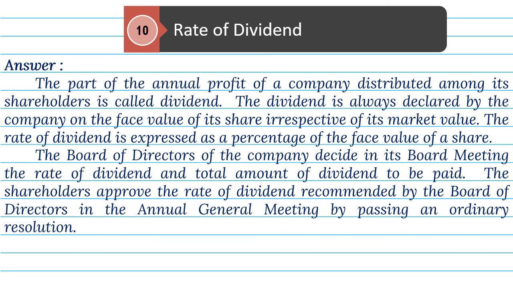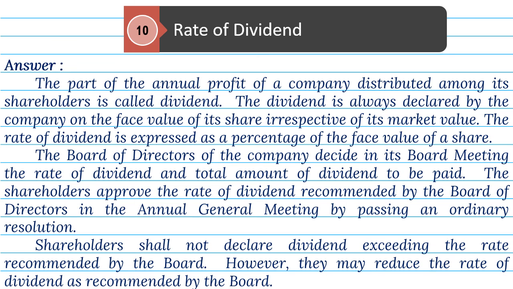The board of directors of the company decide in its board meeting the rate of dividend and total amount of dividend to be paid. The shareholders approve the rate of dividend recommended by the board of directors in the annual general meeting by passing an ordinary resolution. Shareholders shall not declare dividend exceeding the rate recommended by the board. However, they may reduce the rate of dividend as recommended by the board.